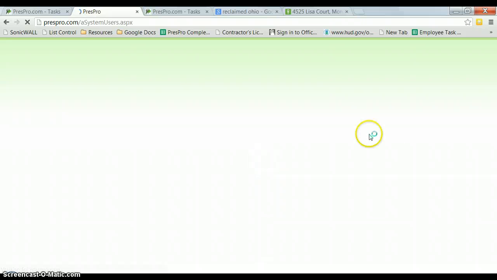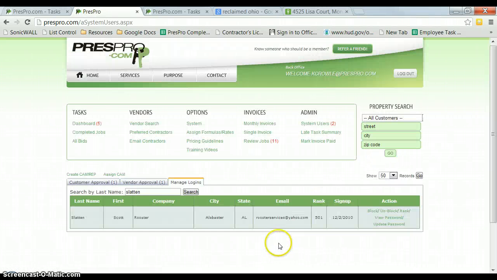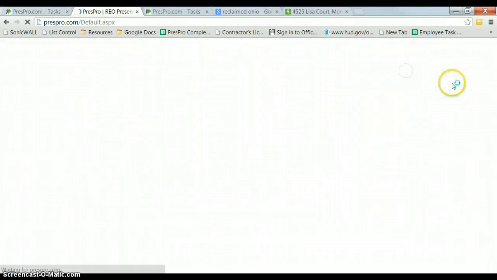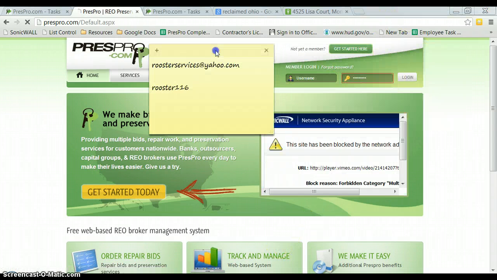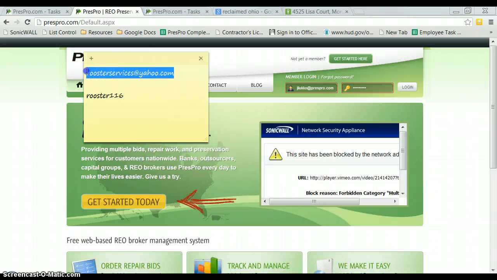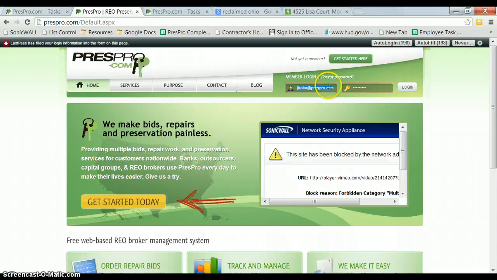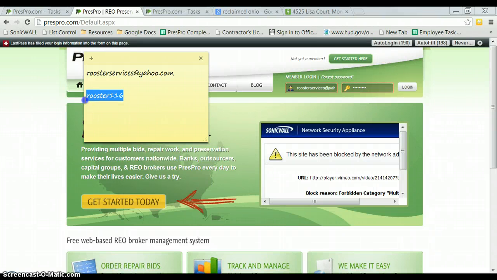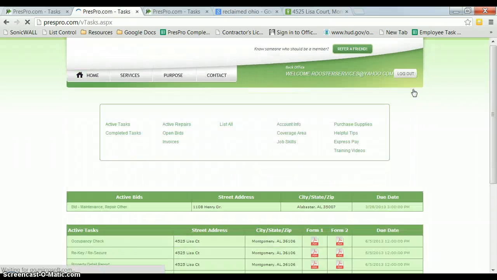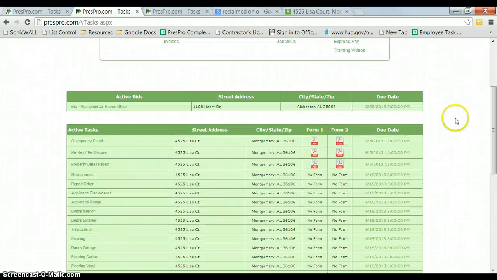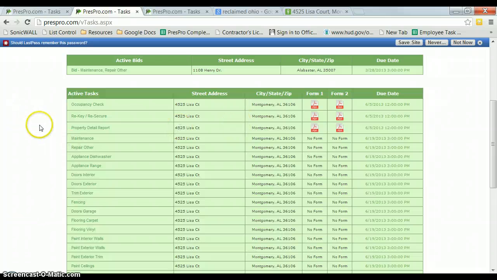Okay, and now that we have Scott's login information, I'm going to log out of my dashboard and log into Scott's using his login information. And we're just going to copy and paste his information into the box and log in, and here is Scott's dashboard. And the first thing that we have to do is the occupancy check.